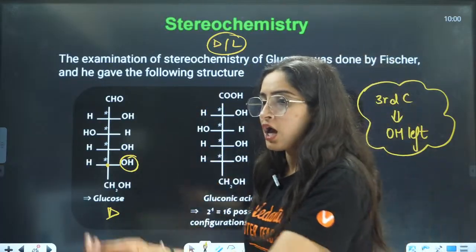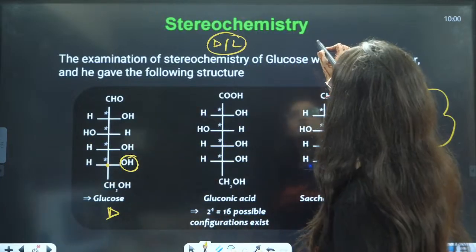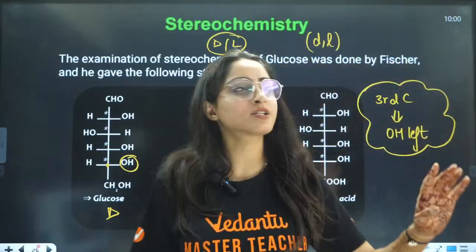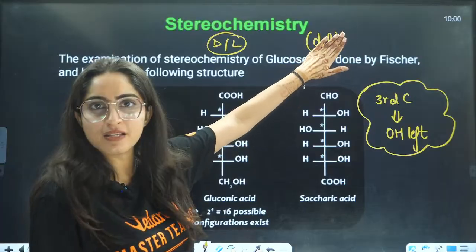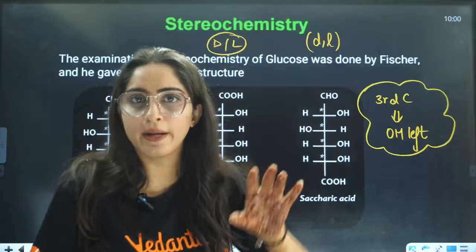Now, students, some of you are confused between dextro and levo. Small d and l, dextro and levo, cannot be identified from the structure. This is an experimental study.